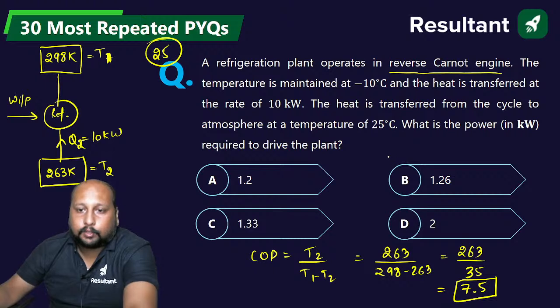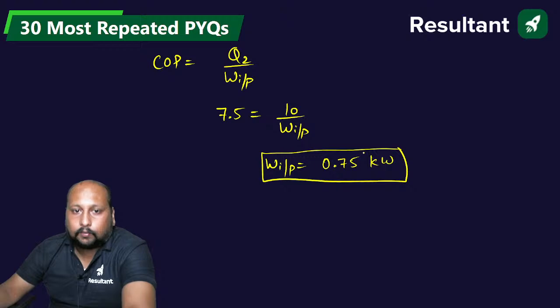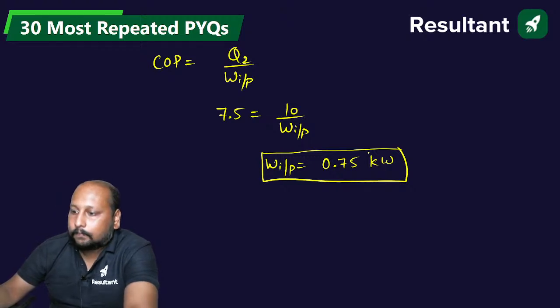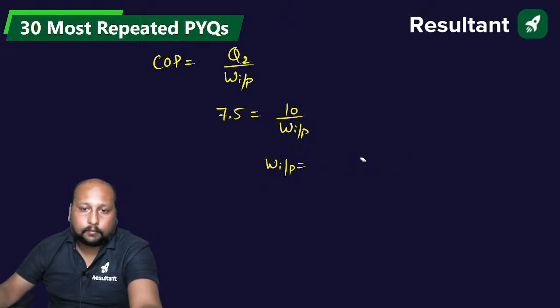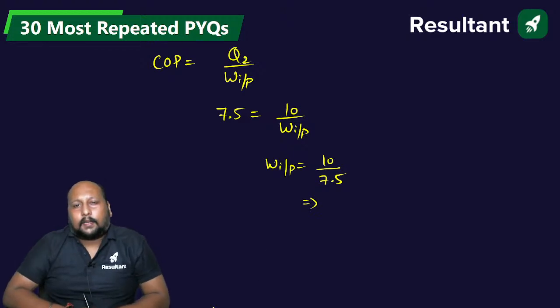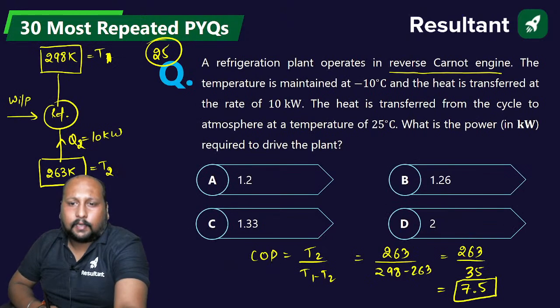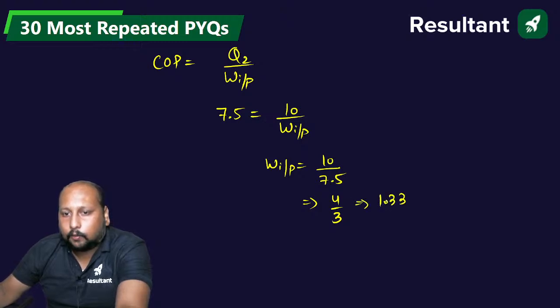0.75 kilowatt, option 75. Yes, are there some mistakes in the values? It will be 10 by 7.5, 10 divided by 7.5, I inverted it. Somewhere around 1 point something, we have to solve it. This is 4 by 3, that is 1.333 kilowatt.